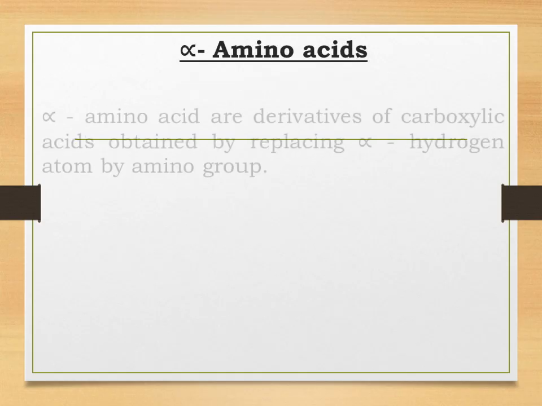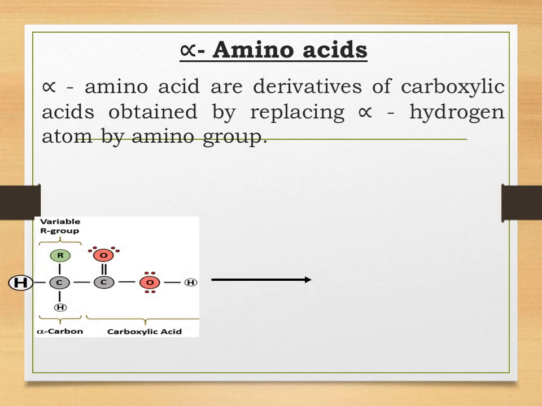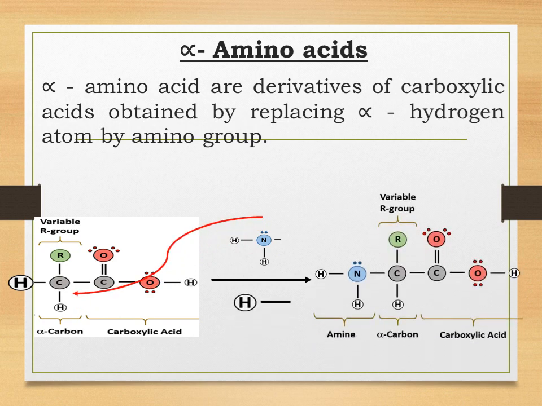Students, let us understand what an alpha amino acid is. It is a very important topic. Alpha amino acids are basically derivatives of carboxylic acid. In the figure below you can see that there is a carboxylic group, and beside the carboxylic group there is a carbon atom.